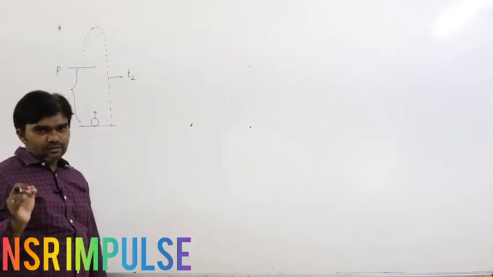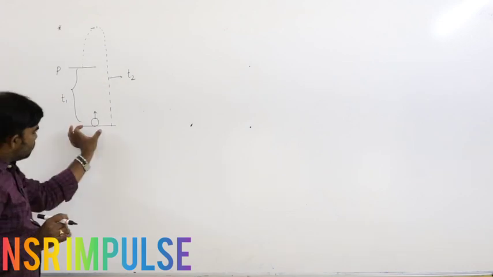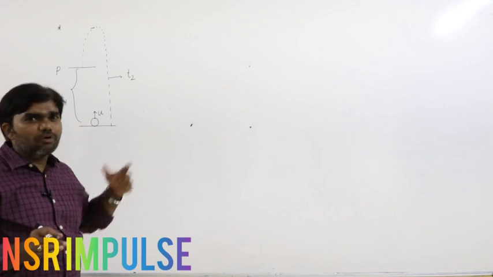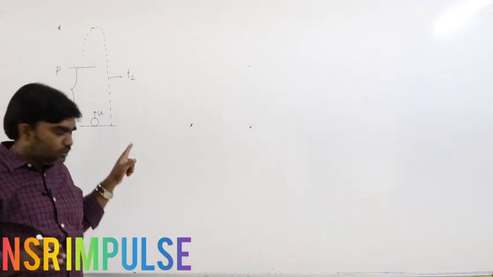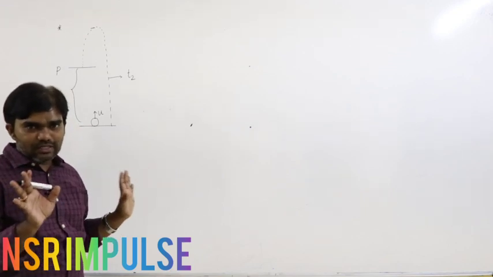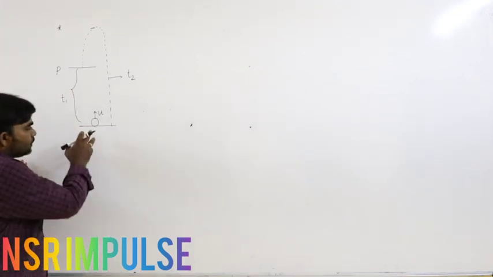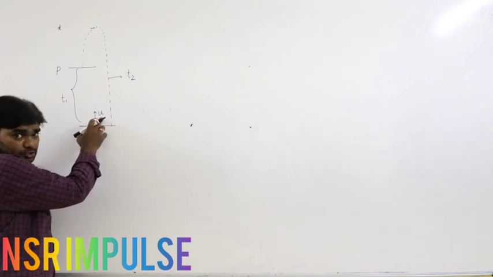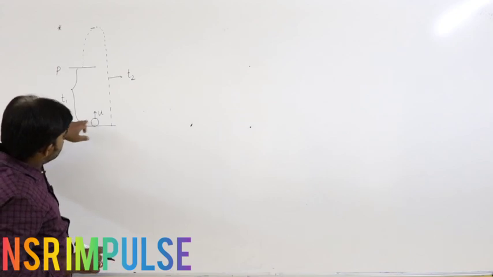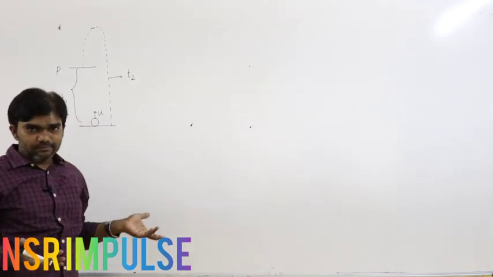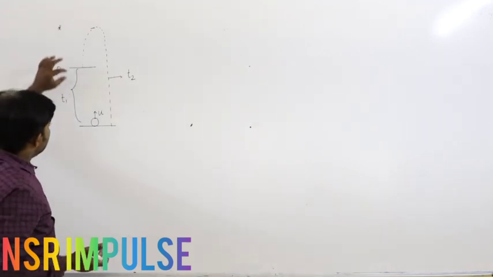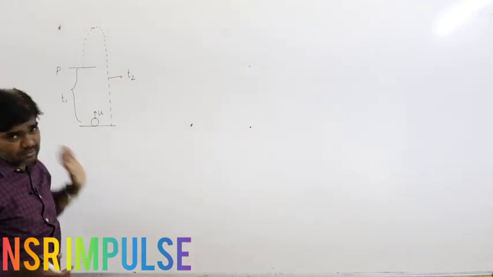So listen carefully. Here one body is projected upwards with velocity u. Without the projection the body does not move upwards, so that is clear. During this path, from here to here, is called the time of flight. Let P be a certain position in its path.